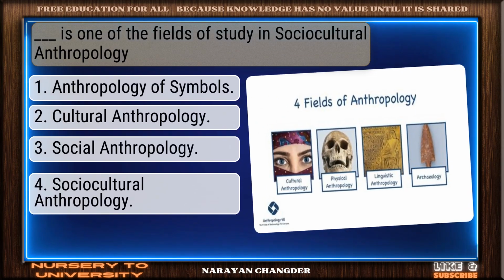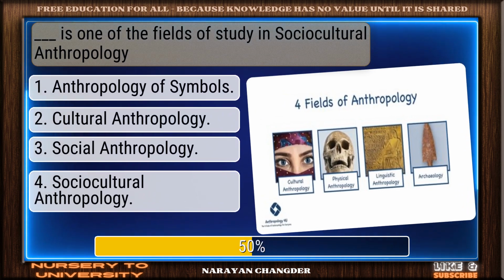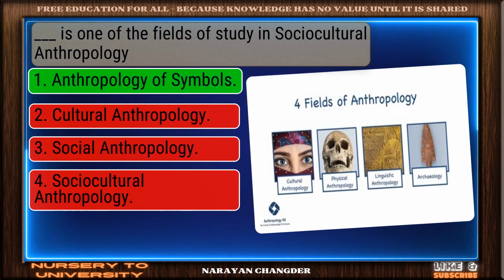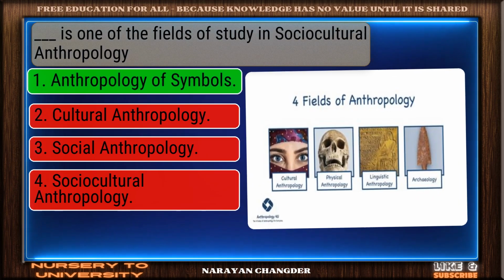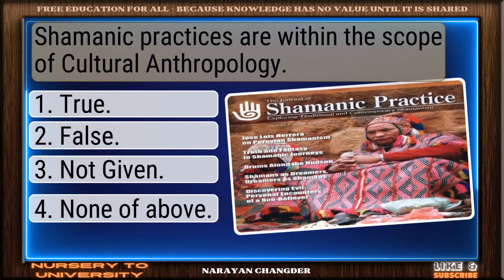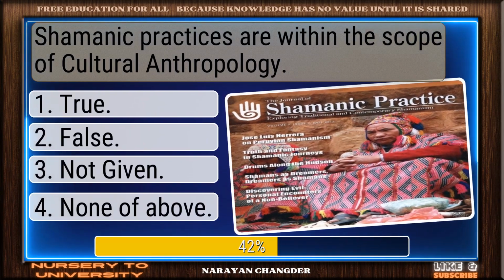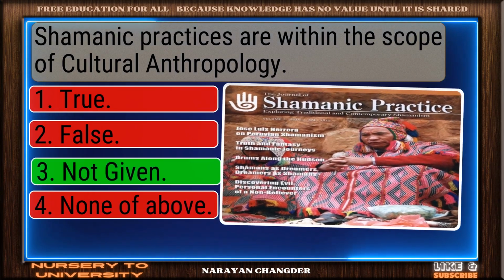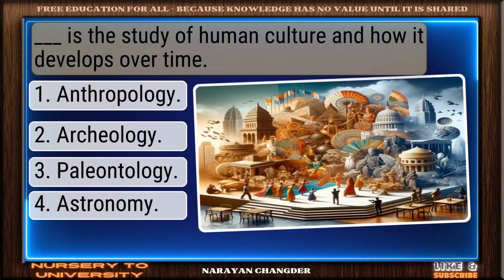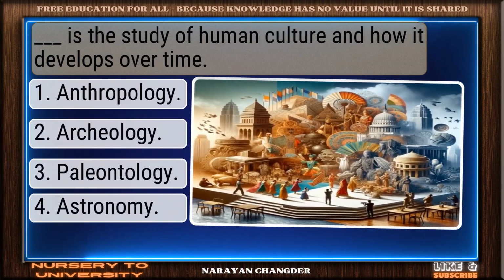Dash is one of the fields of study in sociocultural anthropology. Nice selection. Anthropology of symbols is the correct and valid answer. Shamanic practices are within the scope of cultural anthropology. Nice work. You chose not given, and it is correct. Dash is the study of human culture and how it develops over time.